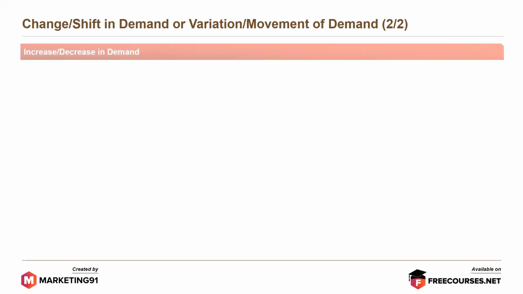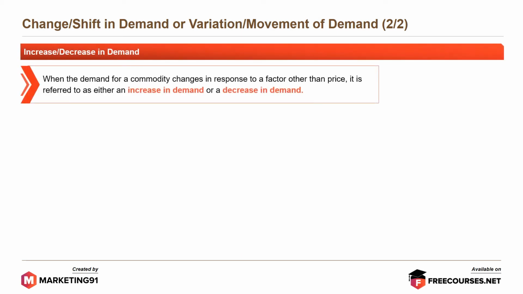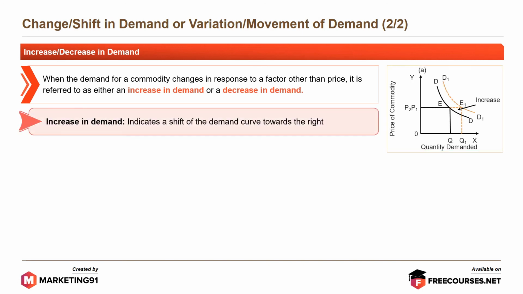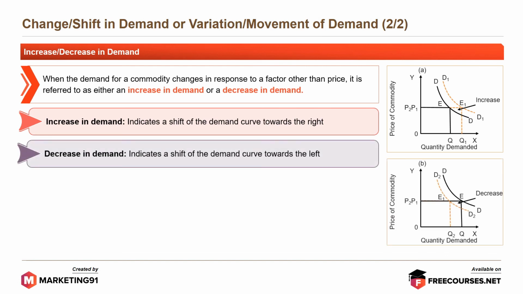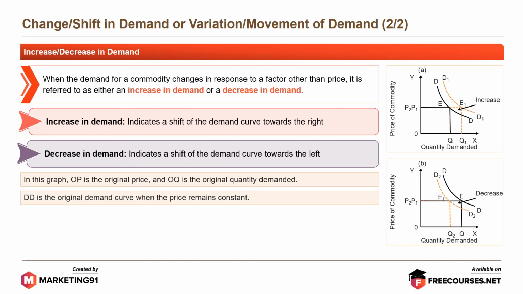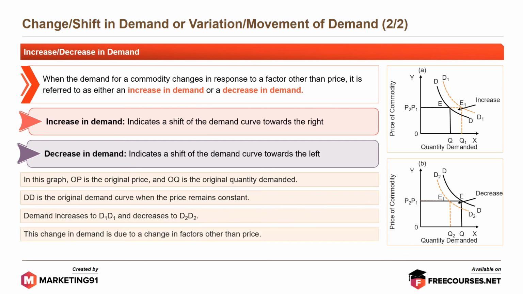Moving further, the increase and decrease in demand. When demand for a commodity changes in response to a factor other than price, it is referred to as increase in demand or decrease in demand. Increase in demand indicates a shift of the demand curve towards the right. Decrease in demand indicates a shift of the demand curve towards the left. In this graph, OP is the original price and OQ is the original quantity demanded. DD is the original demand curve when the price remains constant. Demand increases to D1D1 and decreases to D2D2. This change in demand is due to a change in factors other than the price. Thank you.